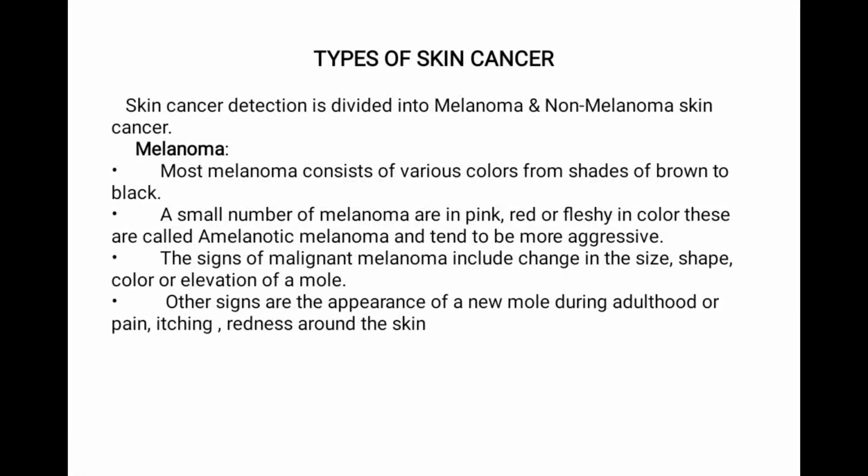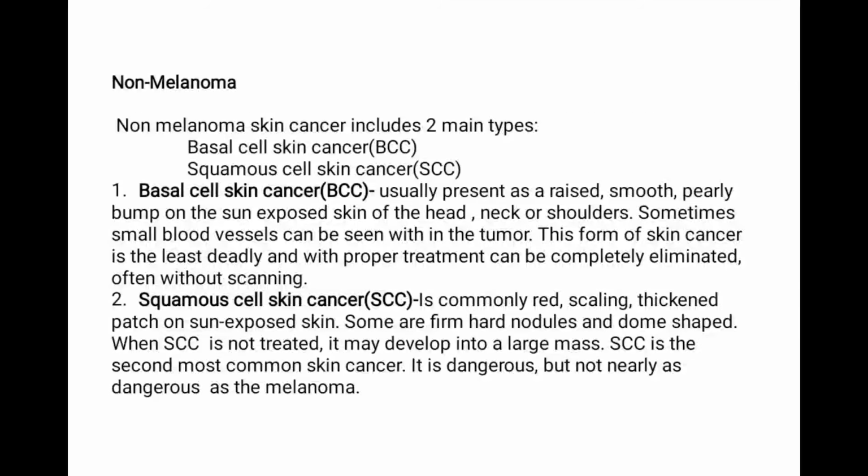Types of skin cancers: skin cancer is divided into two parts. One is melanoma, another one is non-melanoma skin cancer. Melanoma: most melanomas consist of various colors from shades of brown to black. A number of melanomas are pink, red, or fleshy in color. These are called amelanotic melanoma and tend to be more aggressive. The signs of malignant melanoma include a change in size, shape, color or elevation of a mole. The other signs are the appearance of a new mole during adulthood, or pain, itching, redness around the skin.